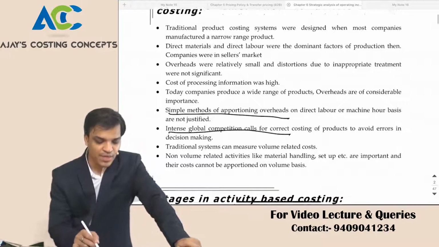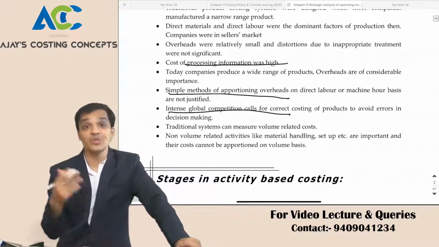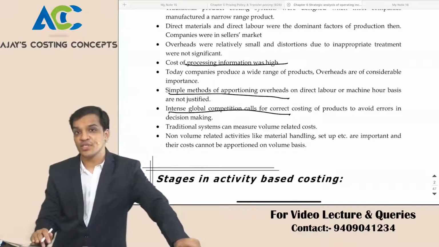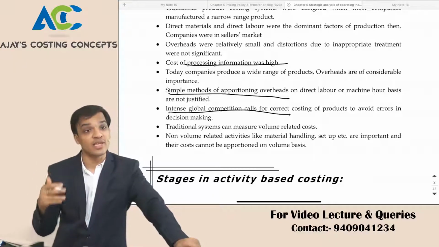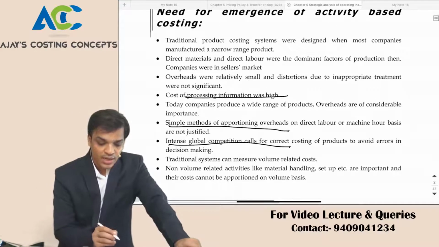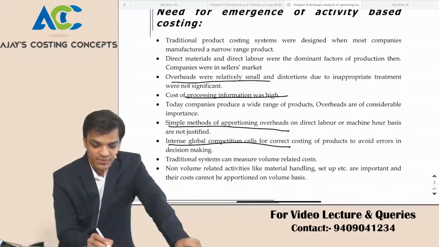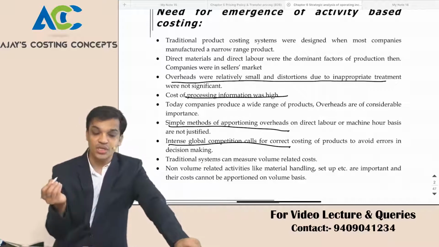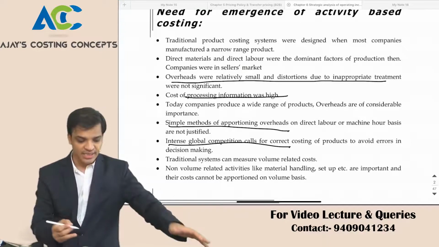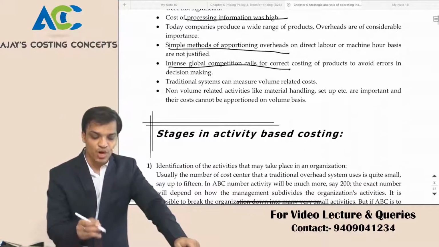Globally competition is high and information processing is very high. Obviously in IPCC you end up at 5 lakh of cost of machine, but in final you do further analysis. Information is gathered more and more frequently, right? Earlier overheads were relatively small, so you used traditional based costing, but now the overheads have increased. So traditional systems can only measure volume related units.